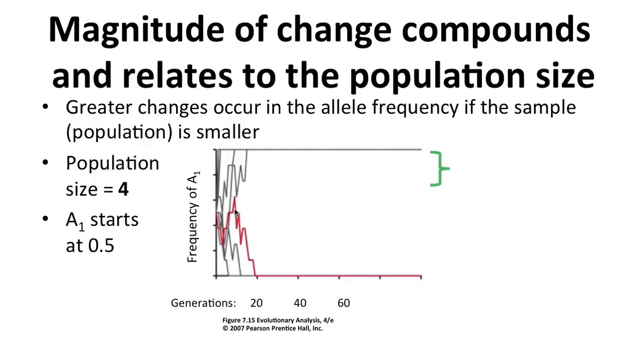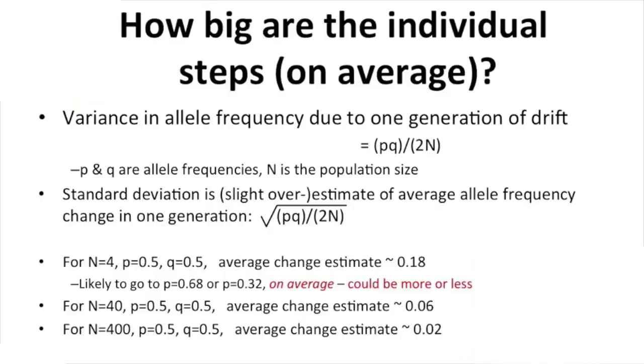So with those examples in mind, can we solve mathematically how big the individual steps are that result from genetic drift in a single generation, on average? The answer is yes. So we can use the variance. Now recall, we used the variance before when we were studying heritability a couple of lectures back. We look at the variance in allele frequency due to one generation of genetic drift. So looking at how much of a spread there is. The answer to that is PQ divided by 2N, where P and Q are the 2 allele frequencies, and N is the population size. We use 2N because we tend to work with diploid organisms.